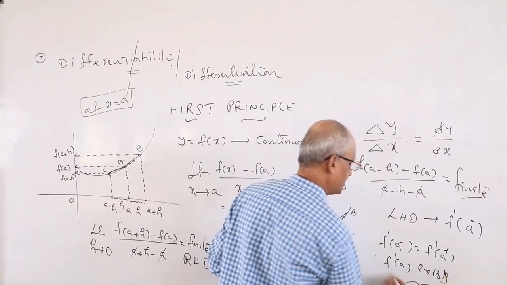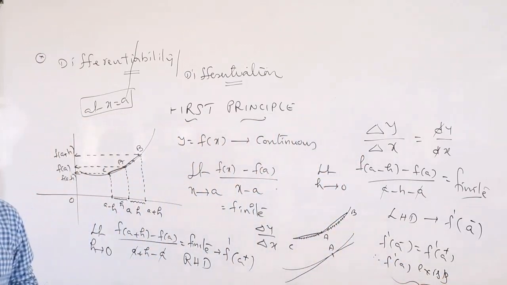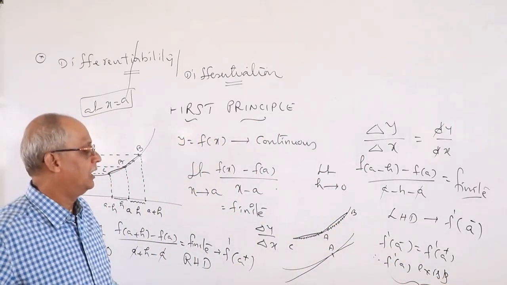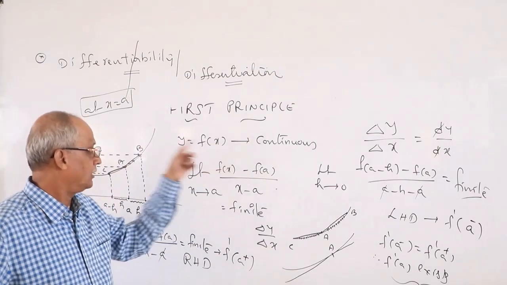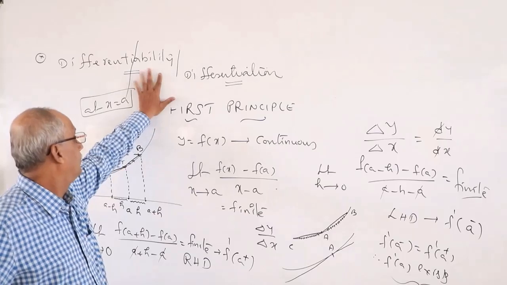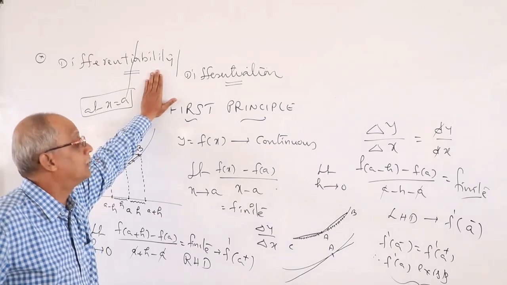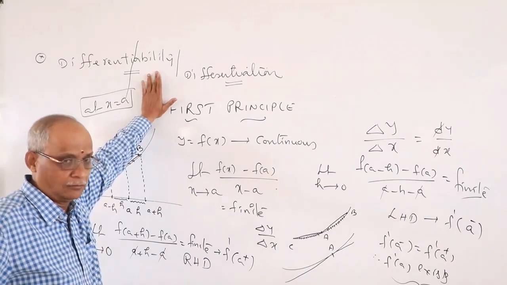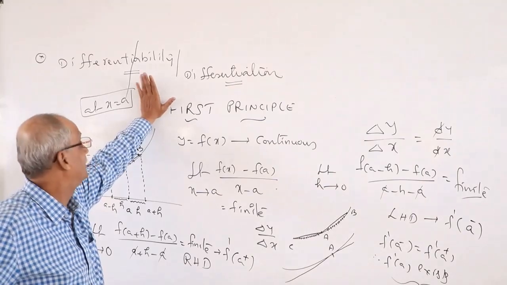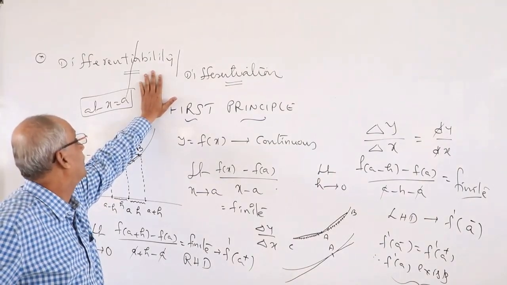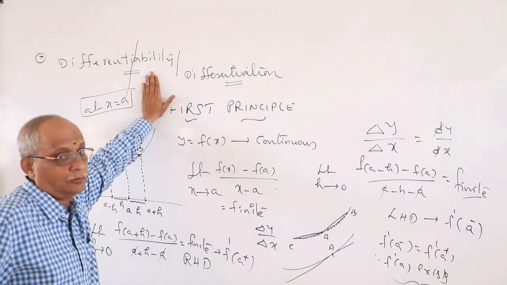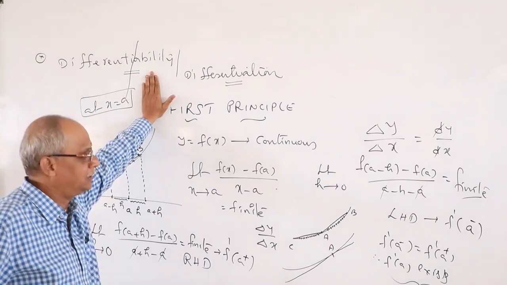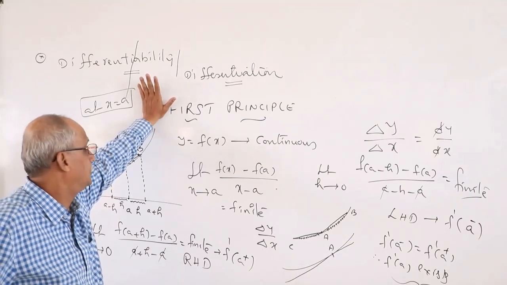Such a concept story is finally called this: therefore f of x has a derivative at a. Now it is eligible to get a derivative at a. It has the ability, hence it is eligible. Therefore, this is called differentiability. Full story. All this story is important even for PUC also.